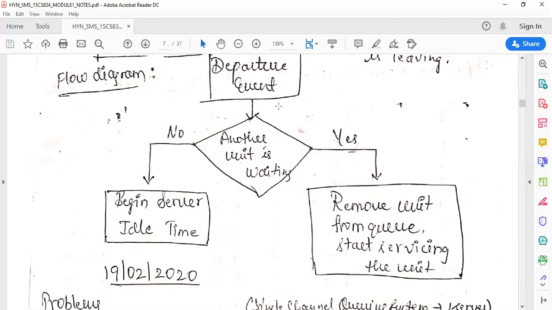So under departure event, I will be checking whether somebody is there in the queue. If somebody is there, I will remove that unit from the queue and start servicing the unit. If nobody is there in the queue, I have to start the server idle time.